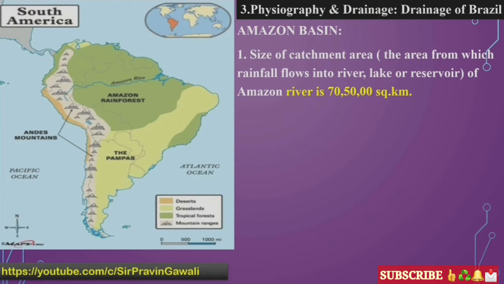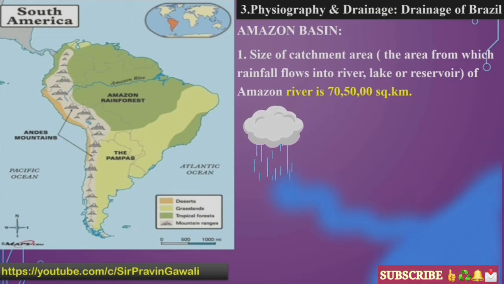But here again, the important thing is to understand what a catchment area is. Students, what is a catchment area? The area from which rainfall flows into a river, lake or reservoir. Yes students, which area? The area where the rain falls, and after the rainfall, whatever water flows into the river or lake or reservoir, that is called the catchment area.